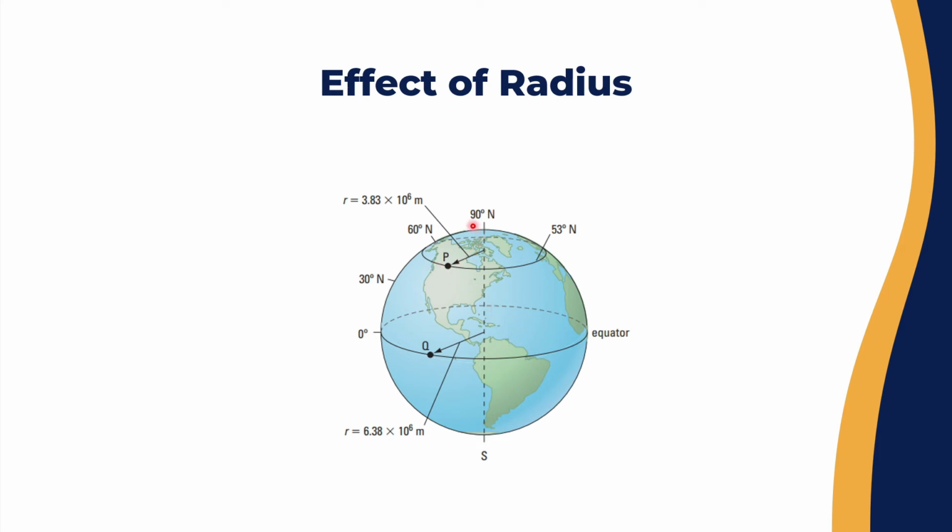So, as you get farther from the center of the Earth, your altitude will be higher. And that means you are farther from the center of rotation. As the object is closer to the center of the Earth, it is slower in rotation. And as the object is the farthest from the center of the Earth, it will have the fastest rotational